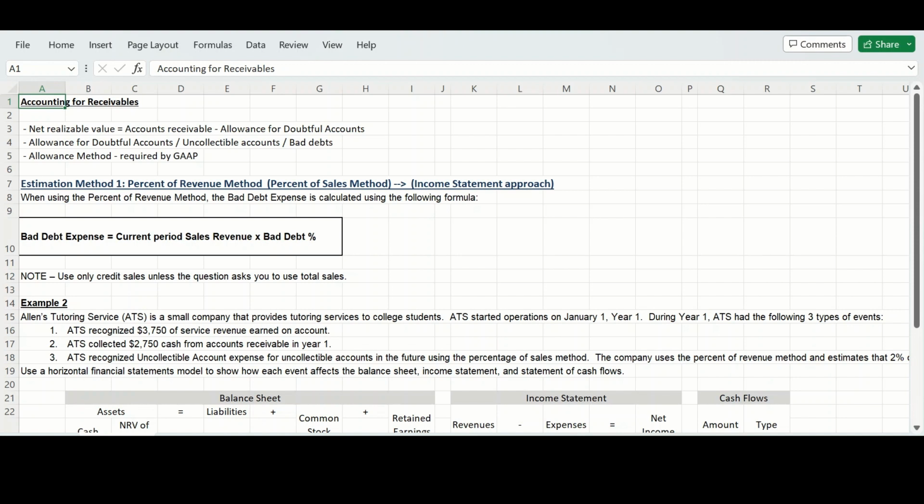And when we refer to the current period sales revenue, we're only wanting to look at the credit sales unless the question specifically asks to use total sales. We want to look specifically at credit sales because total sales can be both cash sales and credit sales, and this bad debt expense is related to credit sales because we're looking at the amount of accounts receivable.